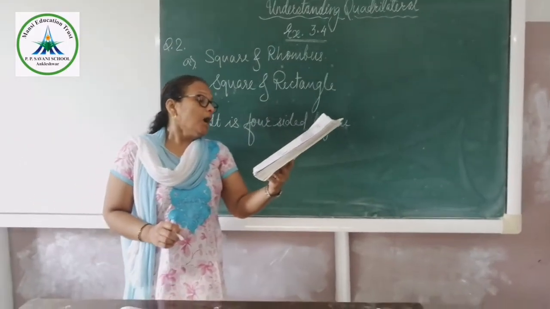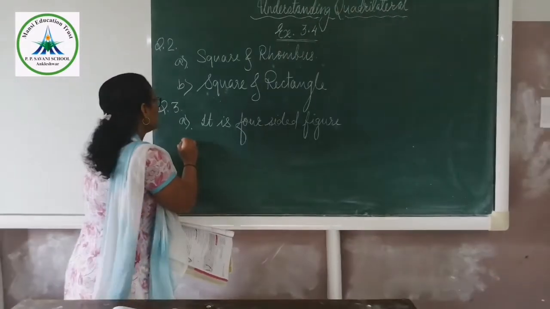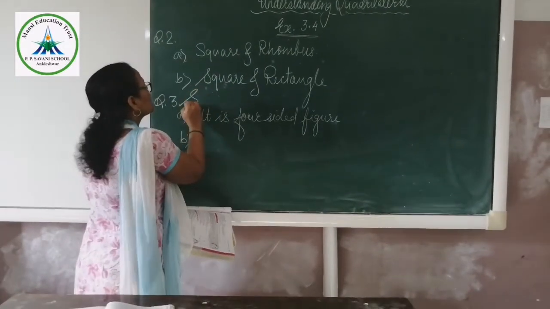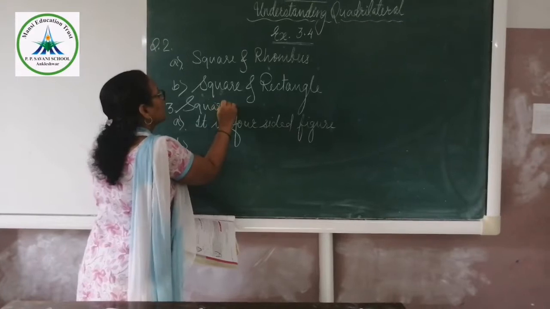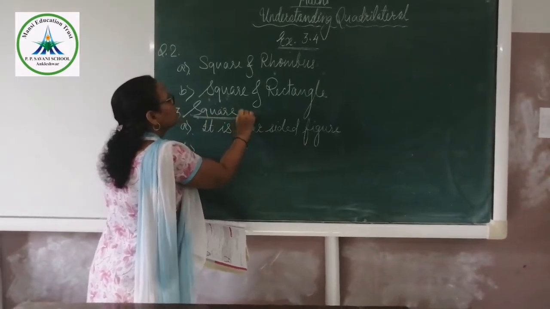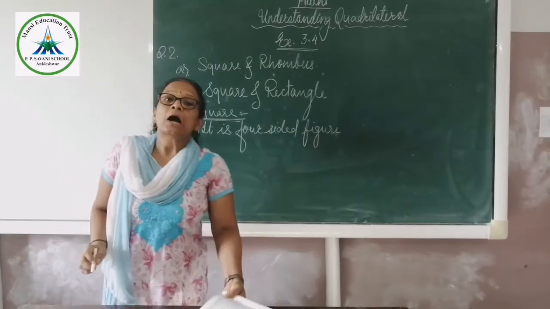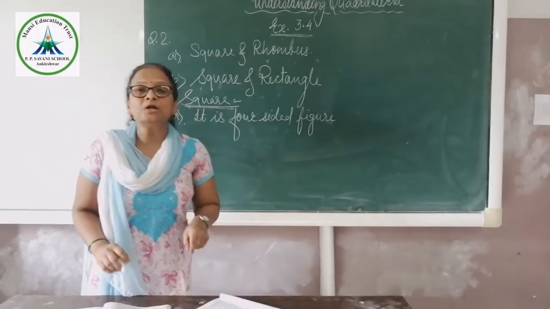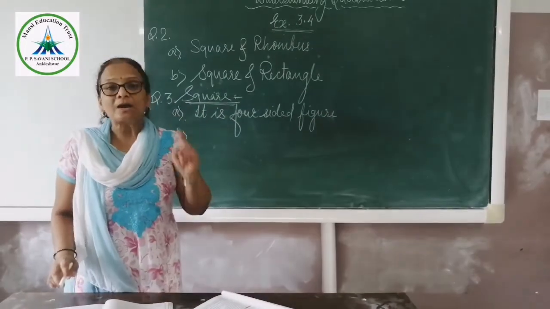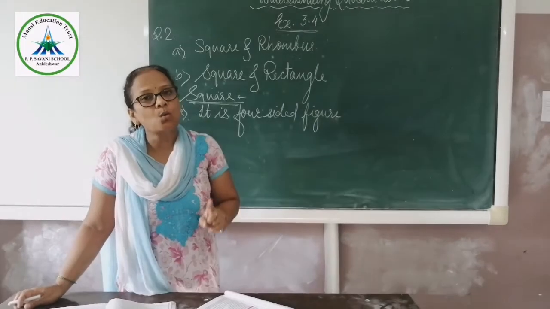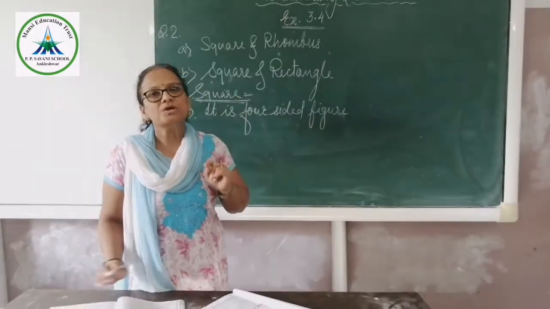Now second, a parallelogram. Here you have to prove a square is a parallelogram. In a parallelogram, what is the property? The opposite sides of a parallelogram are equal and parallel to each other.